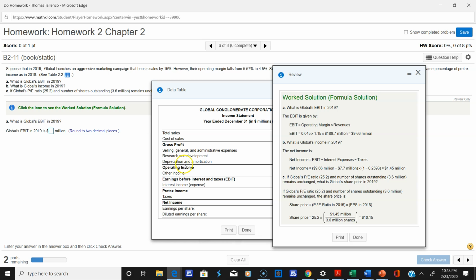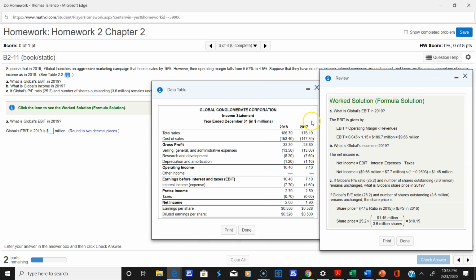you can see here is EBIT, right? EBIT is basically the operating margin, right? So if I go to EBIT, it's the operating margin right here, times the revenues, right?